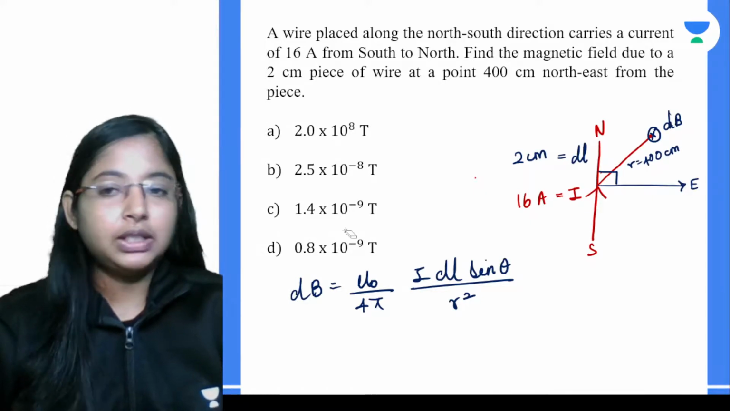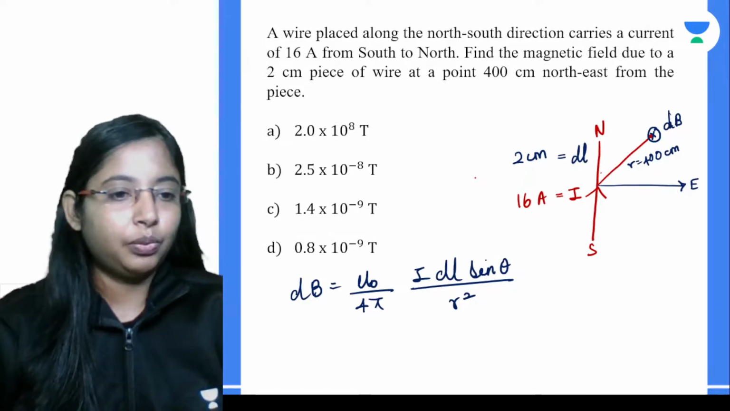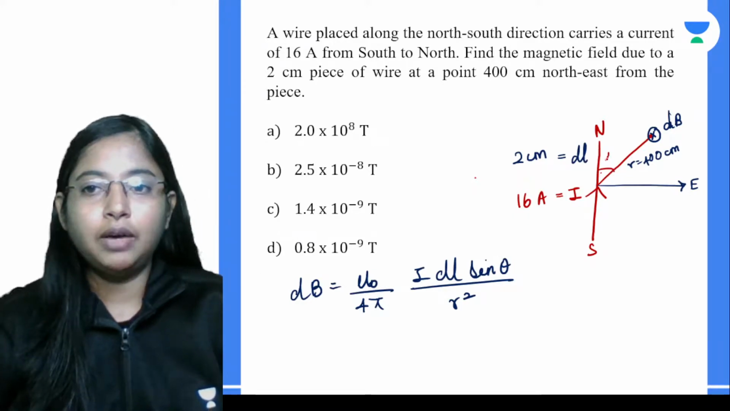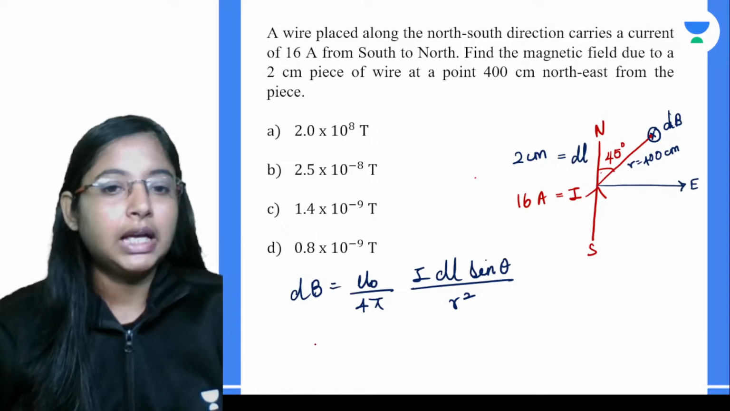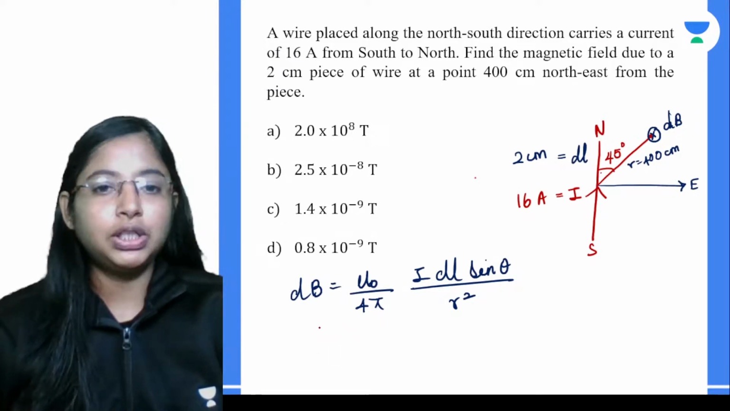Okay, so this angle over here would become, northeast means very simple, this angle would be around half of it, right? Northeast means it's around half of this angle, so this will be around 45 degrees. So theta, we got the theta value also to be 45 degrees.